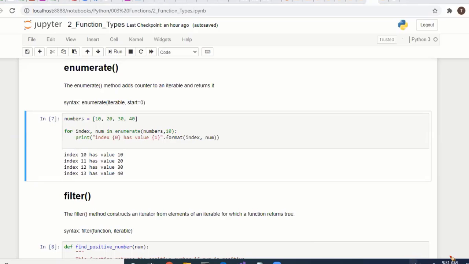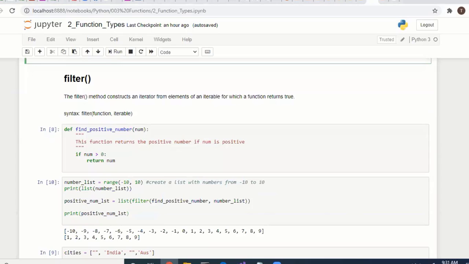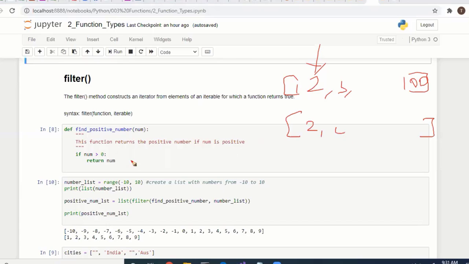Filter, this is one important function. Okay, filters. What is filter? The name itself says it, right? You have a collection of 100 items, 1 to 100, 1, 2, 3 till 100. You want to filter with some condition. If you want to filter even numbers, it will return even numbers only: 2, 4, 6. You can use the filter method, apply some logic on that iterable object and return the result.